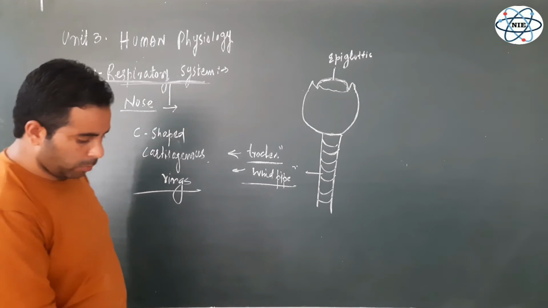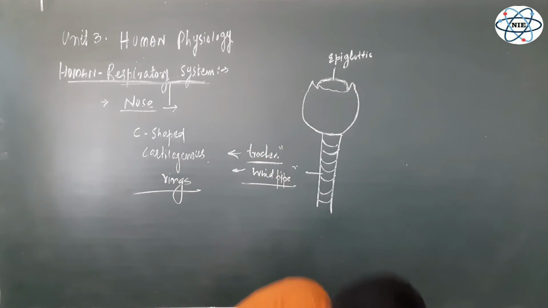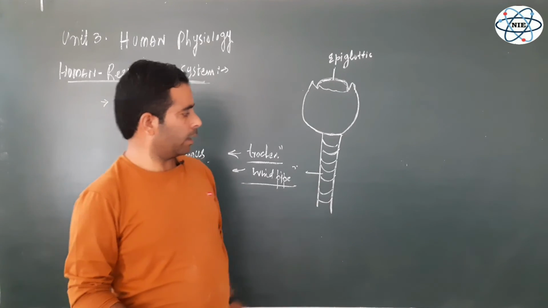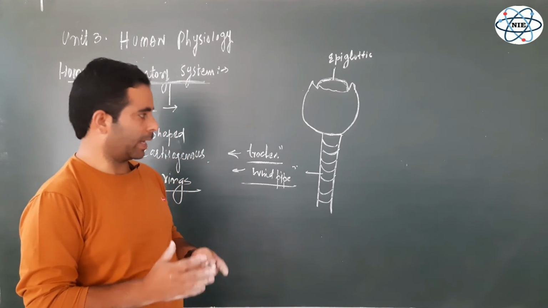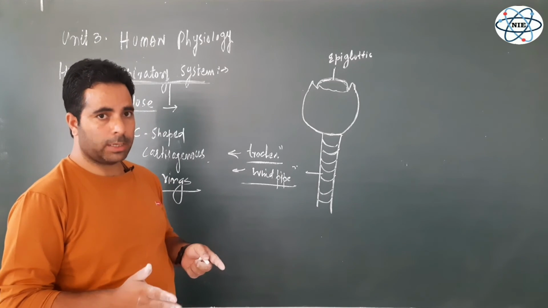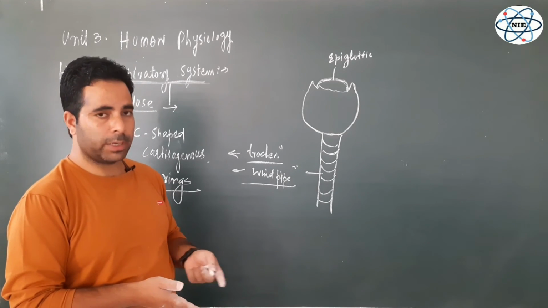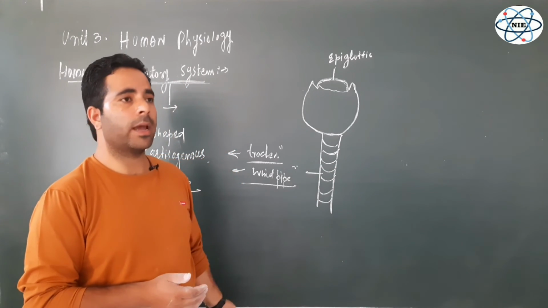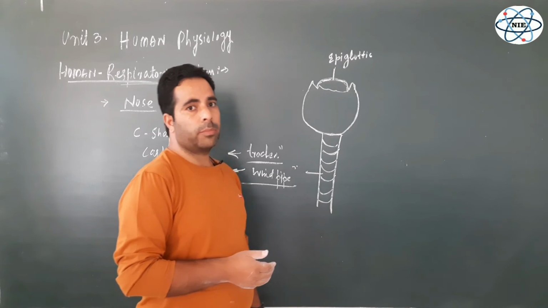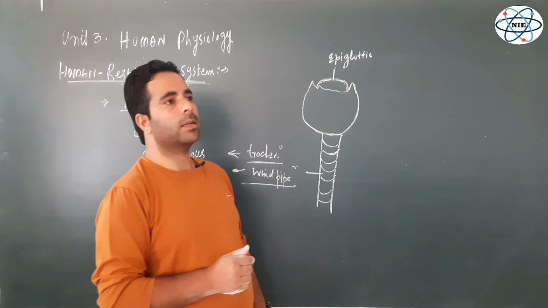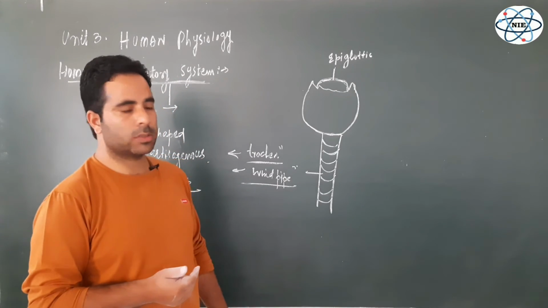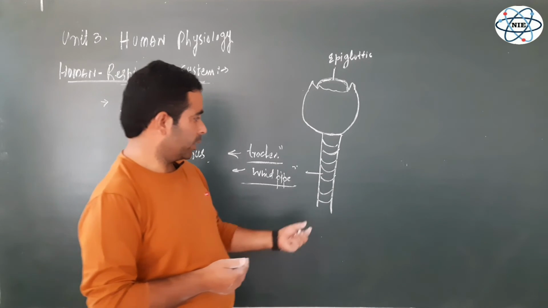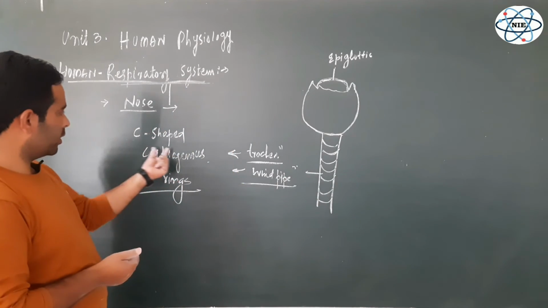It is not a muscular tube like the esophagus, which remains collapsed until the food enters it. But the trachea is always extended, always open, because there is inhalation and exhalation every now and then. So it needs strength as well as flexibility, and Allah subhanahu wa ta'ala has provided both, flexibility as well as durability and rigidity.